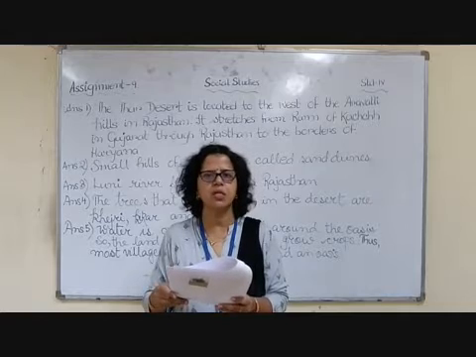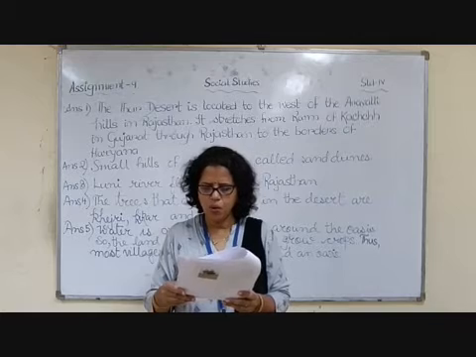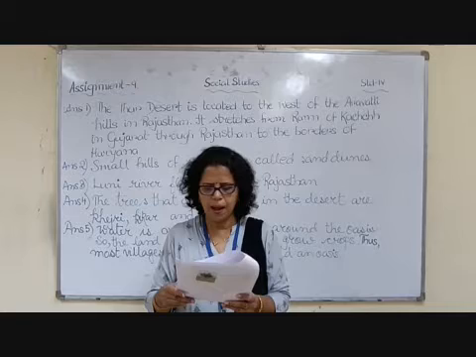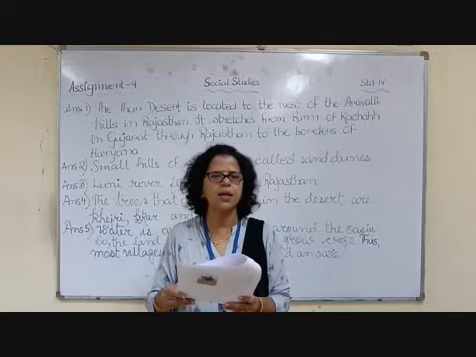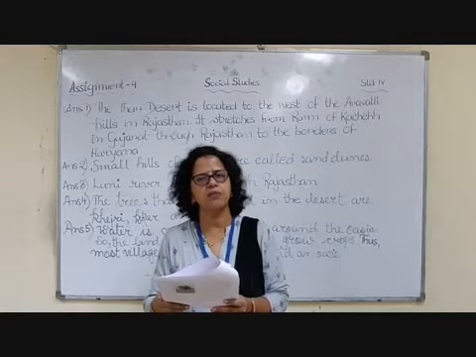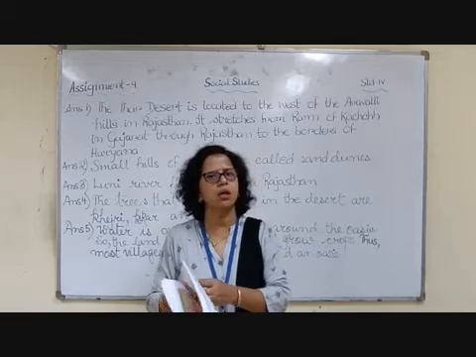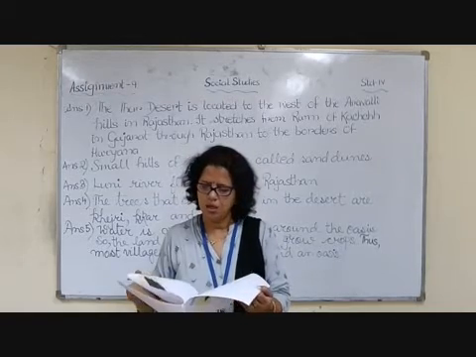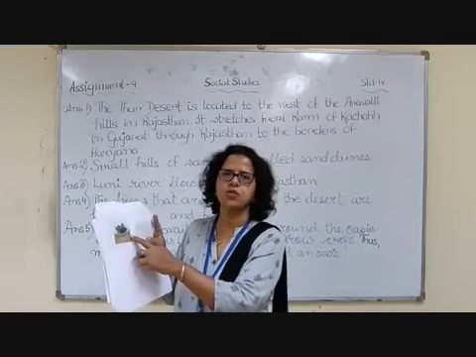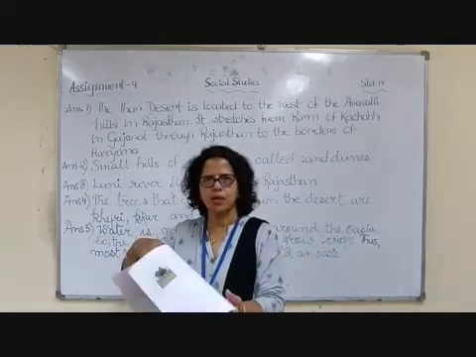And the trees that are found there, kejri, kikar and babul, are grown in the eastern part of the desert. Animals such as camel, black bucks, chinkaras and great Indian bustards are found in this region. And as you all know, camel is a very useful animal in the desert. It is called the ship of the desert. So these are some photographs of the trees found over there, and some questions were given to you.